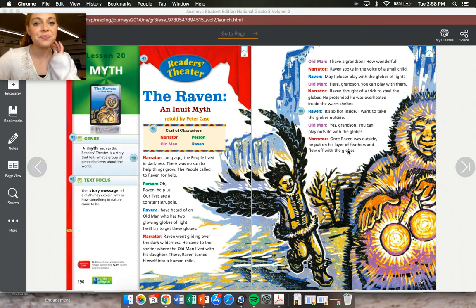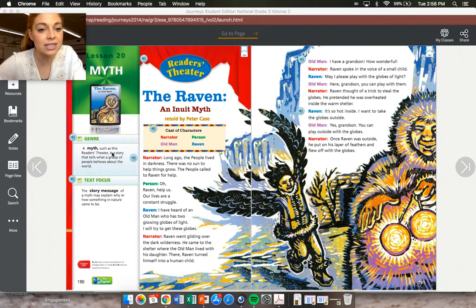All right, so this is a reader's theater. So actually, this is a play. It is just like the story we read last week. That was a play, Two Bear Cubs. And so we have characters, we have the narrator, a person, old man, and the raven. Okay, a raven is a bird, in case you didn't know that. And this is a myth.